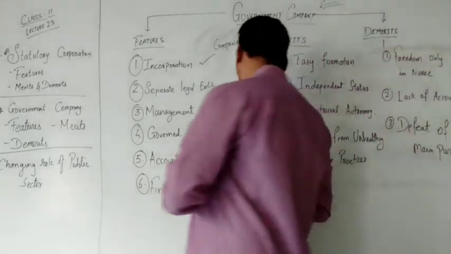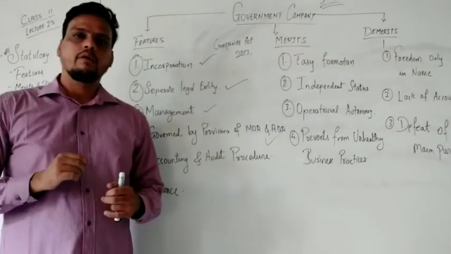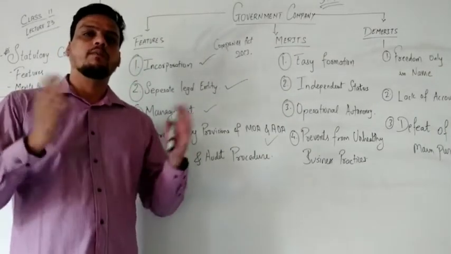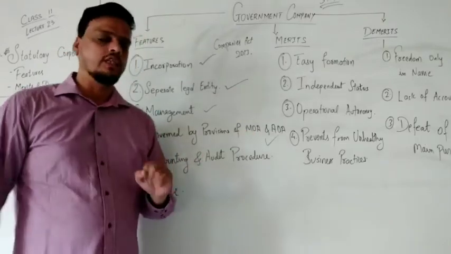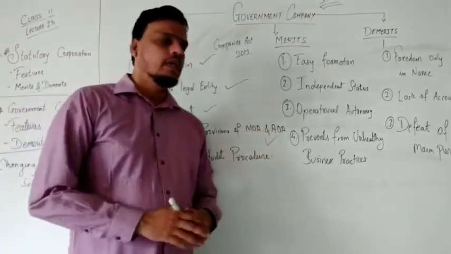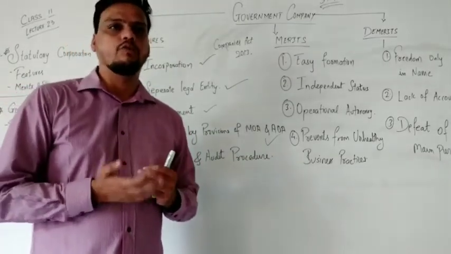As you know, the memorandum of association contains the rules and regulations, terms and conditions for a longer period of time for the organization. Once it has been made, it cannot be changed. What about the articles of association? It is for a short period of time, and it can be changed according to the situation.